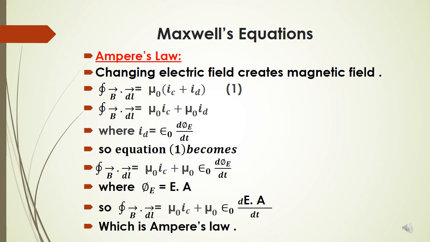It creates a magnetic field. Change in electric field creates magnetic field. This is an important conclusion of Ampere-Maxwell law, which is the opposite of Faraday's law, in which we studied that change in magnetic field creates electric field.